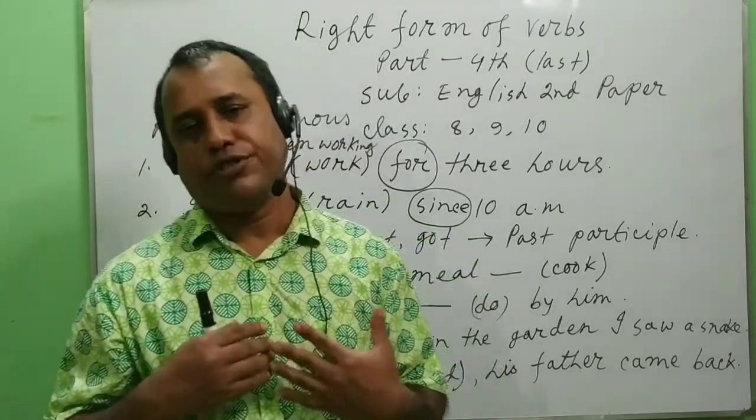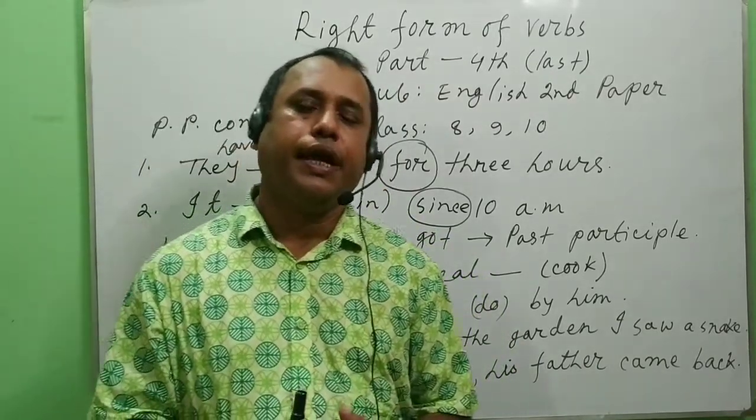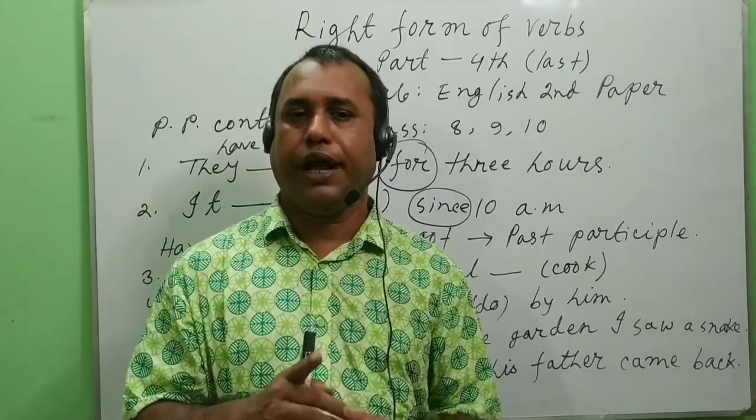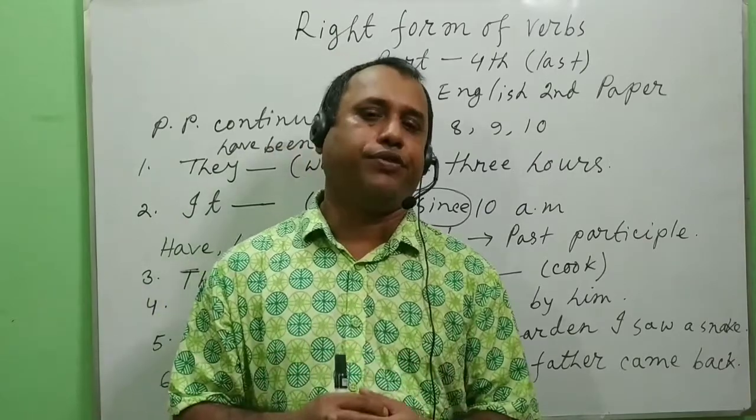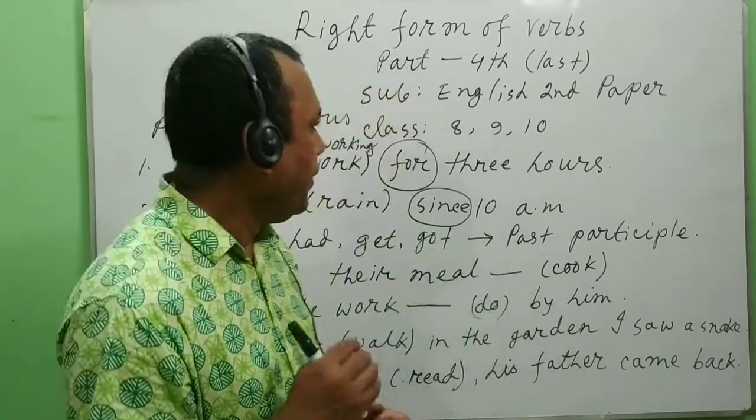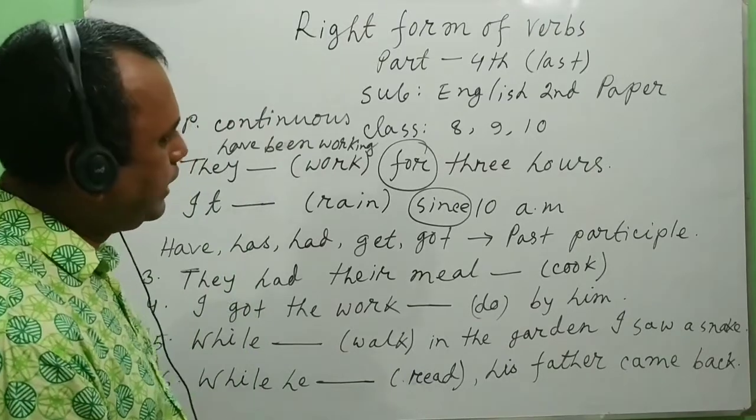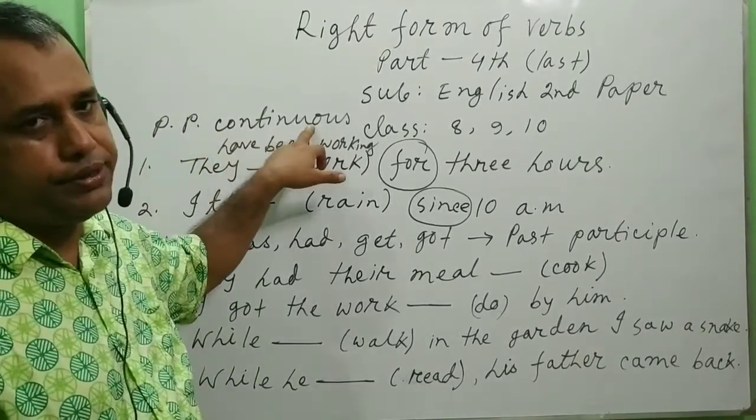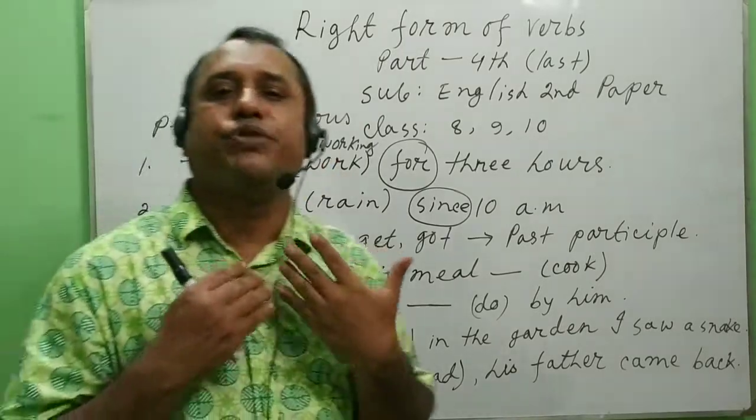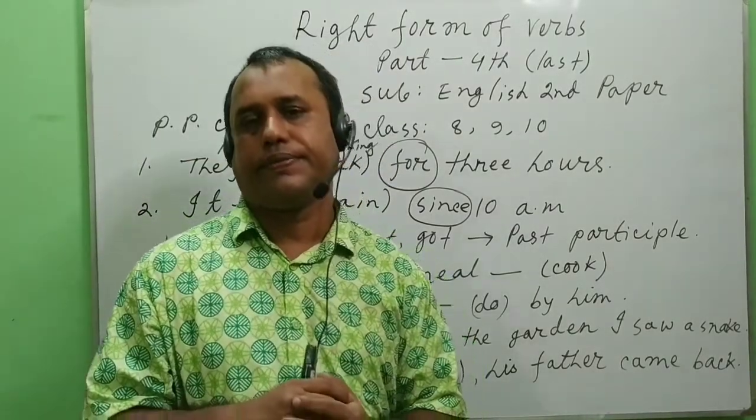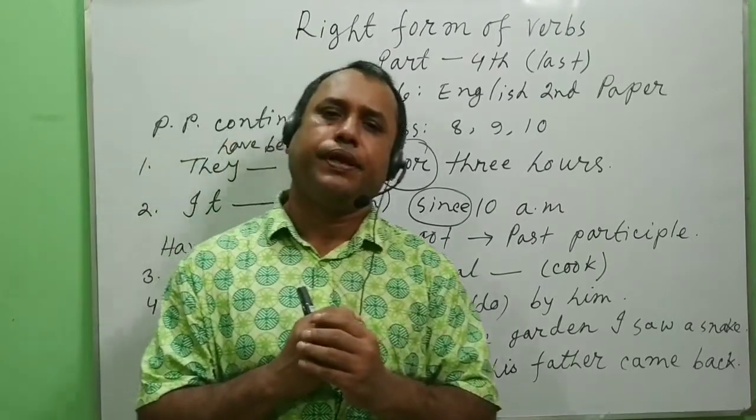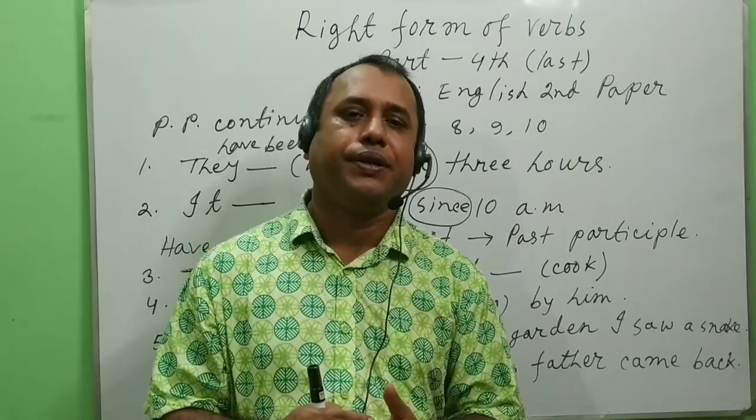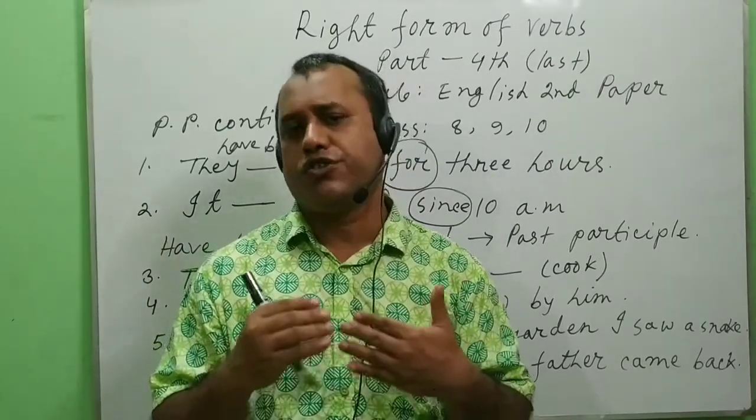Today I am going to discuss the right form of verbs, and this is basically the fourth part and also the last part. Now at first let's discuss present perfect continuous. What is present perfect continuous tense? Just think, an action has started earlier and still it's continuing.